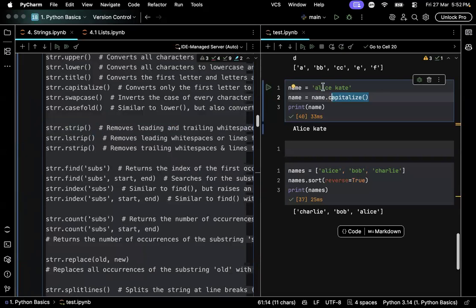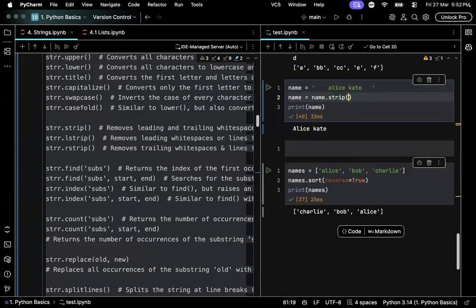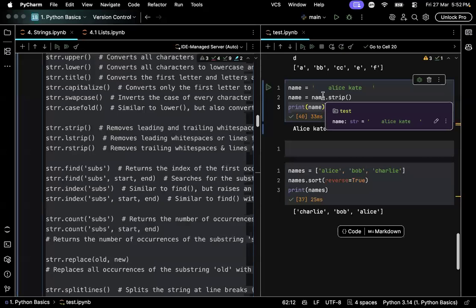Strip is nothing but remove spaces from the starting and ending of the string. Here, let's say I have multiple spaces in the starting and multiple spaces in the ending. It will remove spaces from both sides of the string. And this is also extremely useful because while designing web interfaces, we generally accept usernames, right? And users often add additional spaces to the starting and ending of the strings. So we use strip to remove additional spaces before storing them.